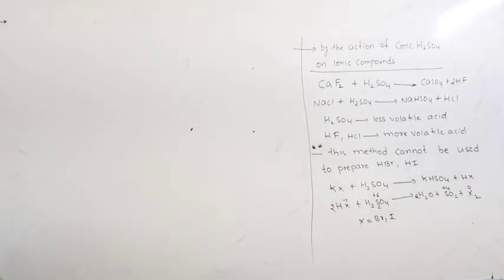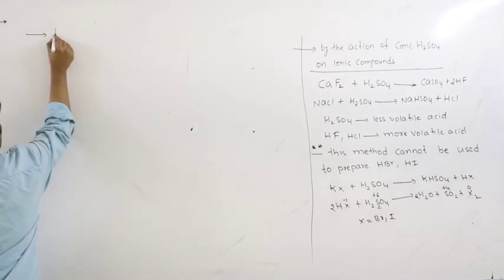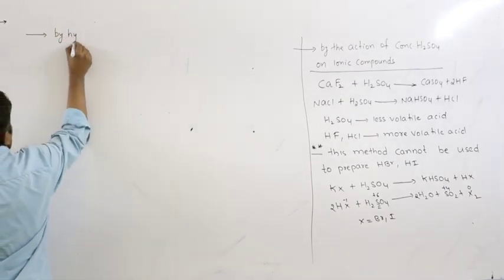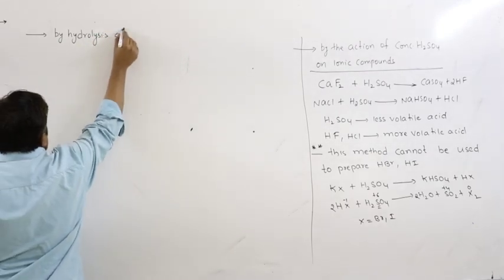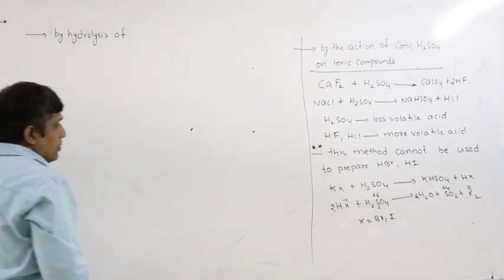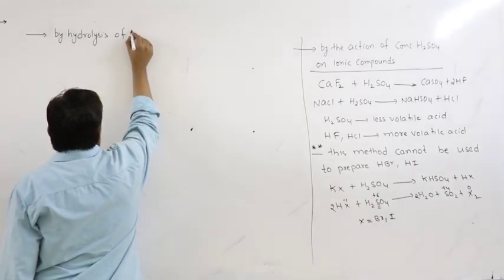Now, how do you prepare HBr and HI? So, the next method is by hydrolysis of trihalides of phosphorus.